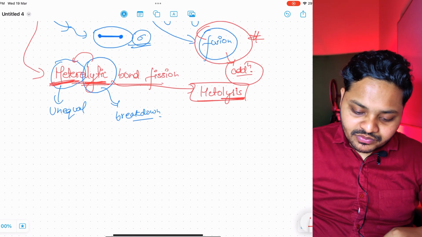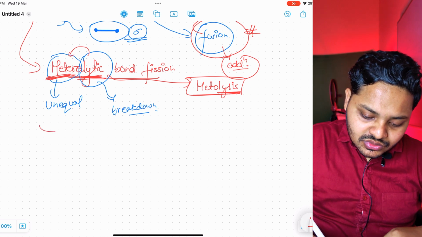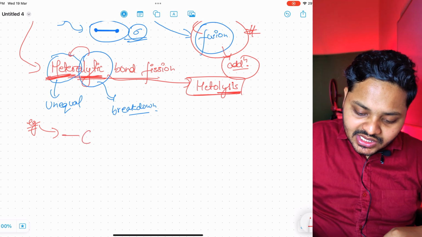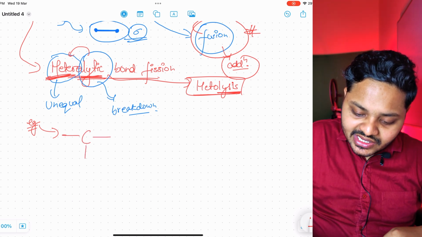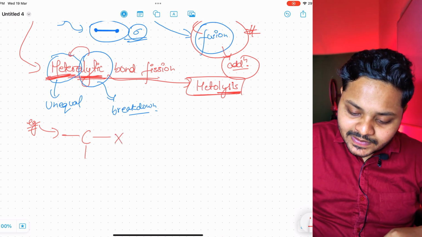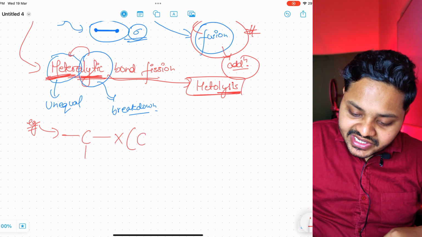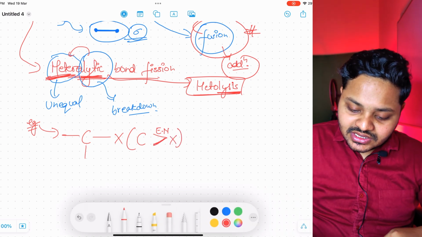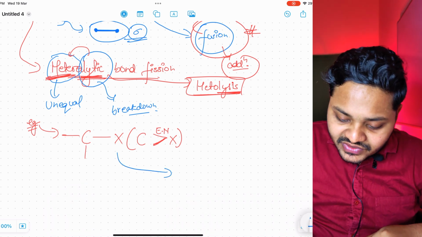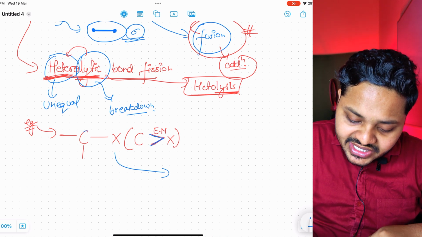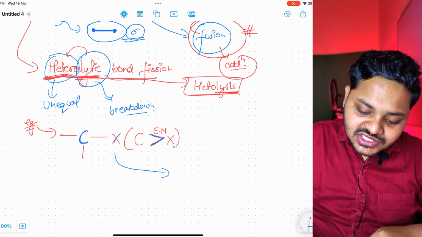From this we will learn, for example, we have a hypothetical compound: a carbon atom attached to a hypothetical element X, and suppose the carbon atom has greater electronegativity in comparison to atom X. Then what will be the result? Carbon has a high EN, which means high electronegativity power in comparison to the X element attached to it.